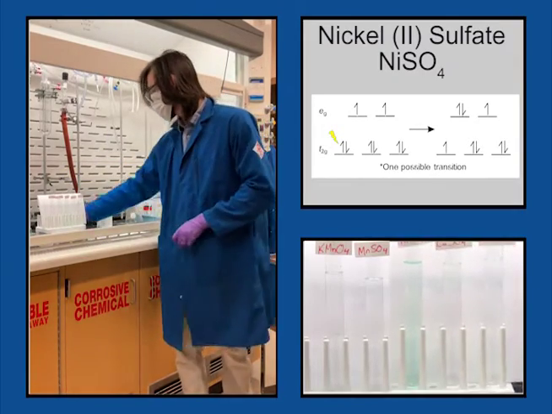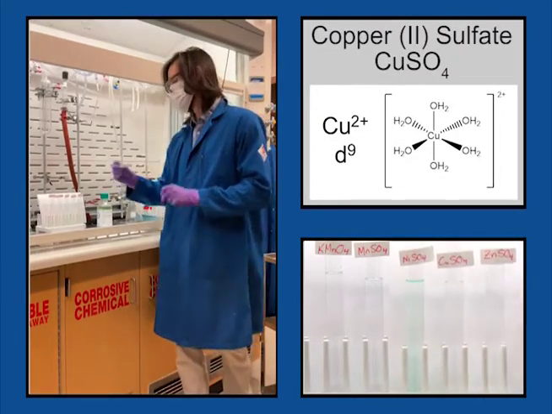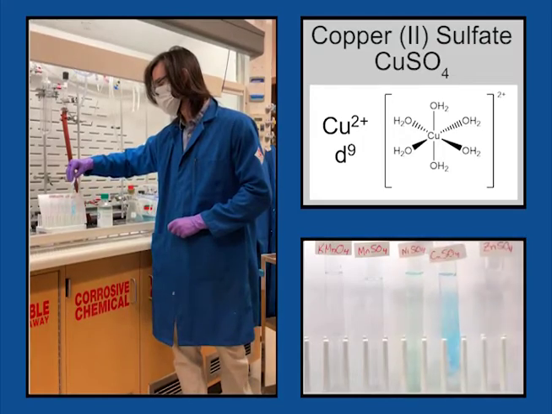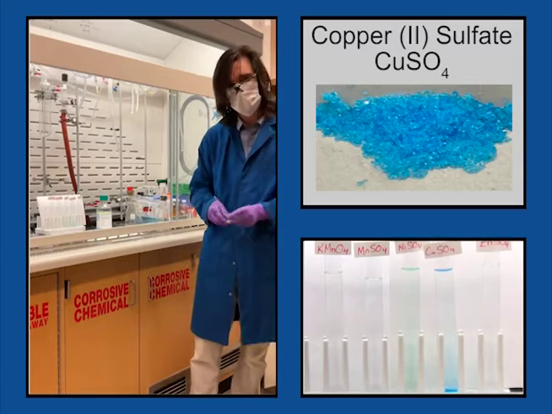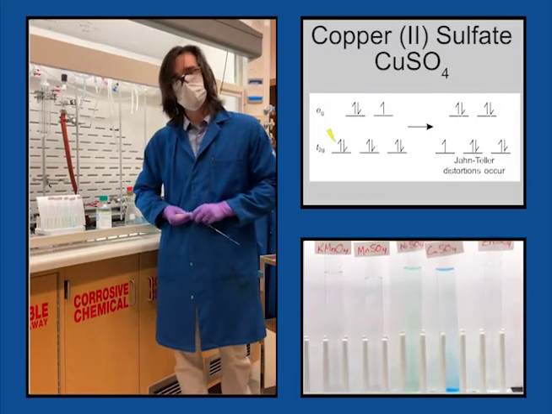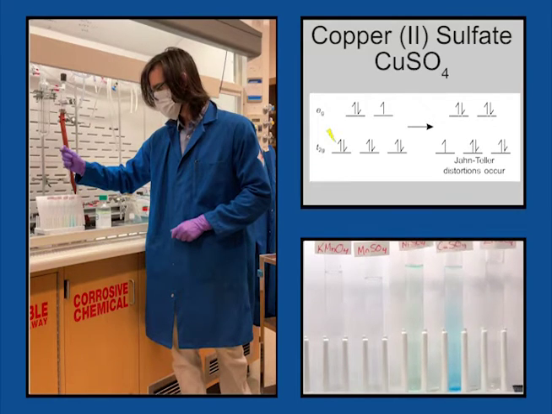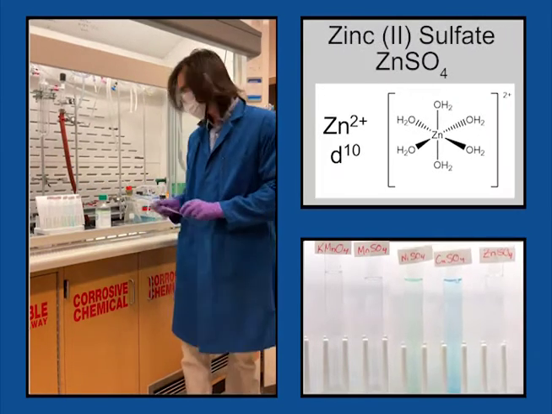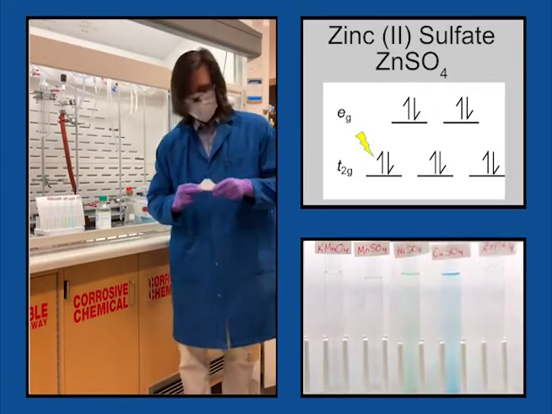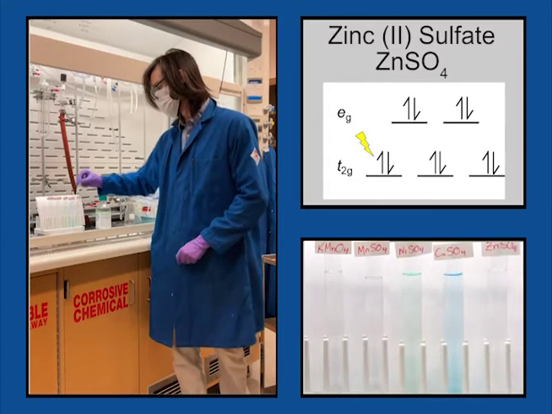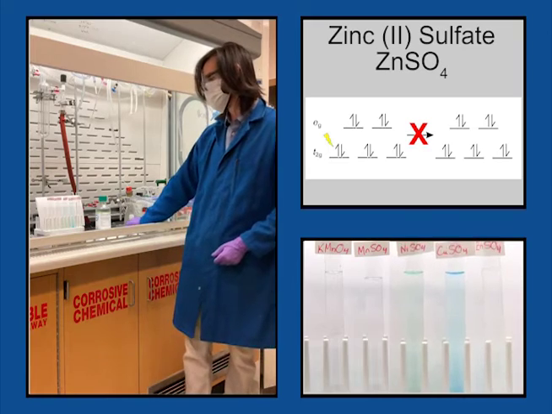And if we compare this now to copper, which is a D9, so it's going to have a spin-allowed transition, but it's going to have a different energy because it's a different energy separation of the d orbitals. You can see that it results in a pretty blue color now. But if we move to zinc, which is D10, so its d orbitals are filled, we should see absolutely no d to d transition. Therefore, it should be essentially colorless, which we do see here.